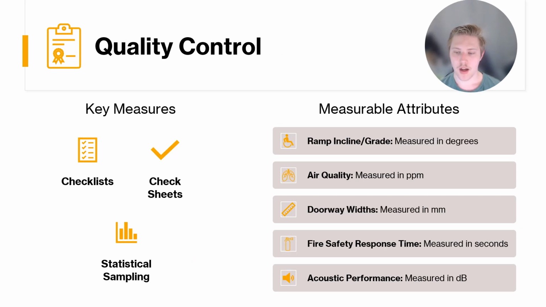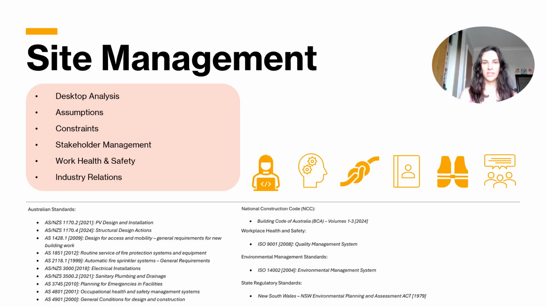Quality control goes hand in hand with quality assurance, with key measures and measurable attributes being set in place. Important ones would be ramp incline, doorway widths, and acoustic performance to ensure that the house is livable for aged care residents. Site management for the Desert Rose House will look at a desktop analysis, assumptions, constraints, stakeholder management, work health and safety, and industry relations.